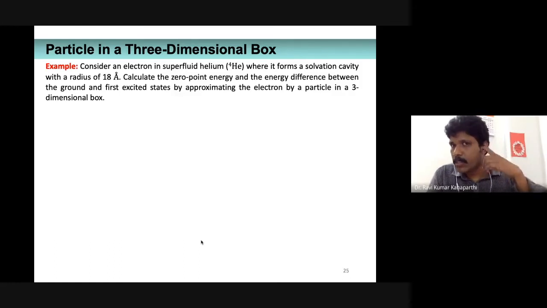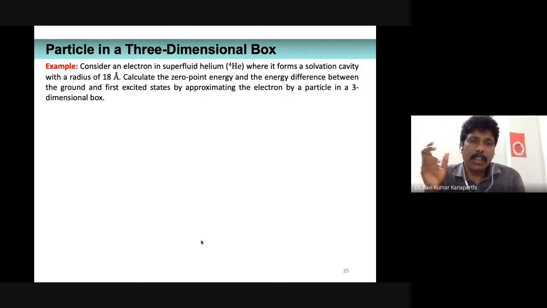What you have to do is very simple. The radius of the cavity is given. A cavity can be spherical, so they have assumed it is spherical. But in the problem, they are asking us to approximate it as a three-dimensional box and then find the energy difference. That's what they are suggesting.